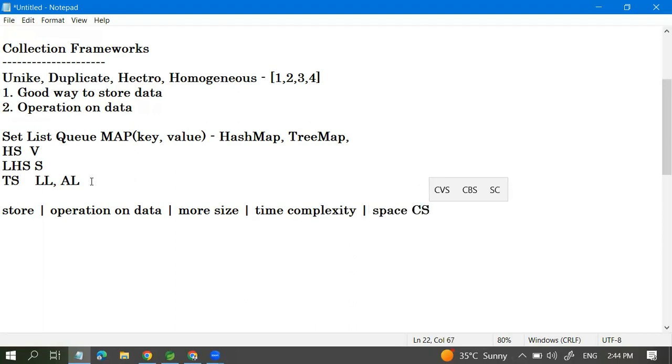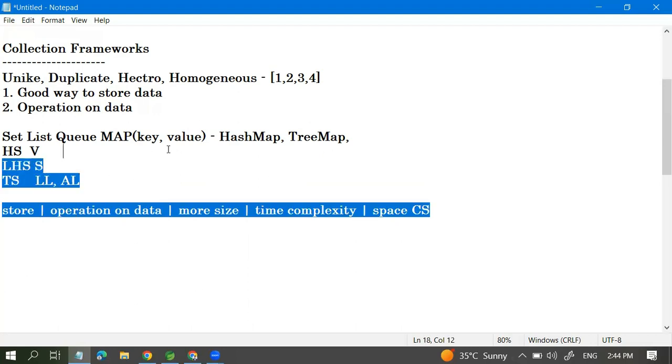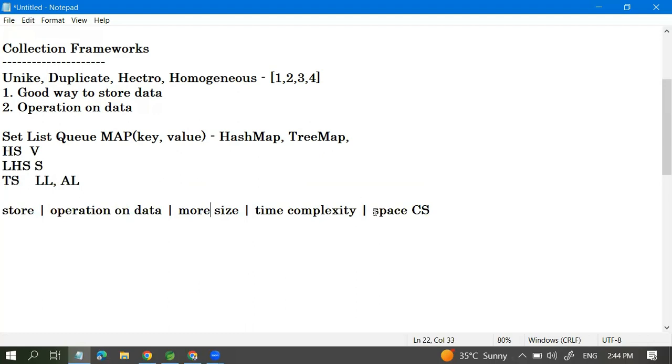So time complexity and space complexity. Time complexity means, for example, I want to store some data and operate on the data very fast. So I can go with a HashSet or something like that. Or I can go with an ArrayList, which will retrieve the data in a very fast way. So there are many ways we can discuss and do the operation.